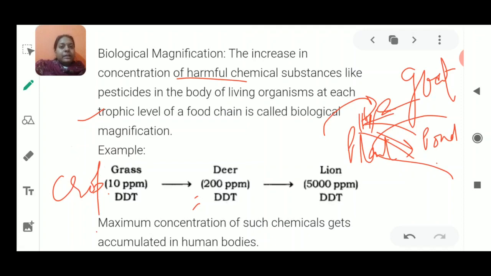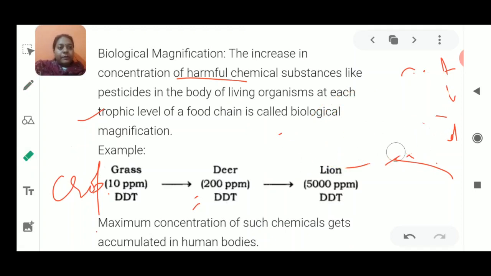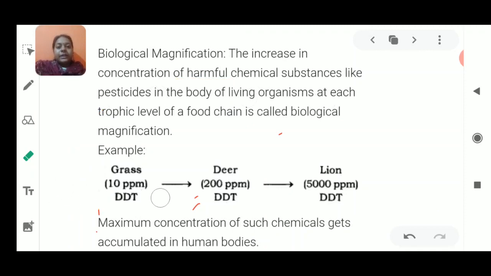Now from two levels, from two ways, the chemical is increasing inside that herbivorous animal. Why? The chemicals were already present in this crop, and the runoff has made this pond also dirty, full of chemicals. Now the animal is going to eat the crop and drink the water. From two levels the herbivorous animal is receiving this harmful substance. So this has increased.